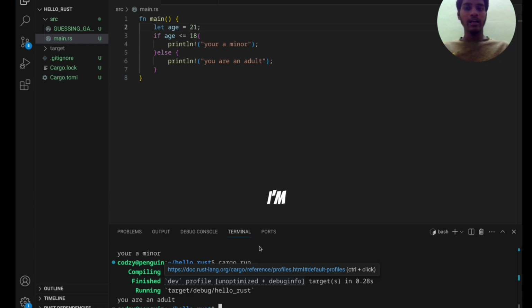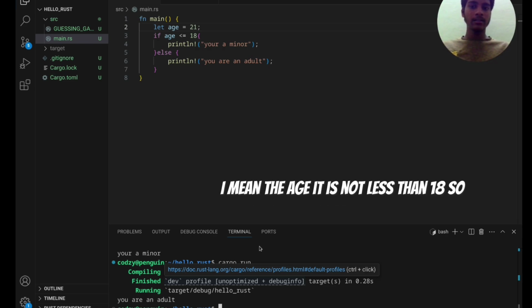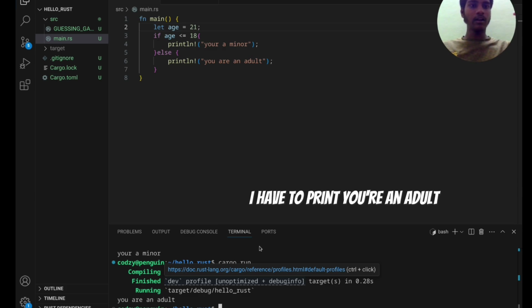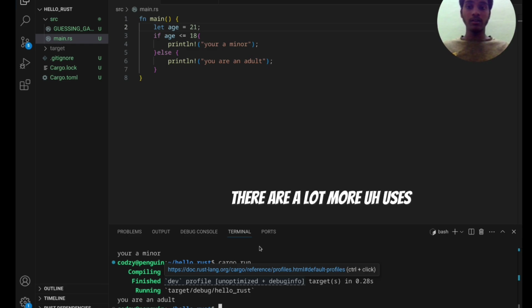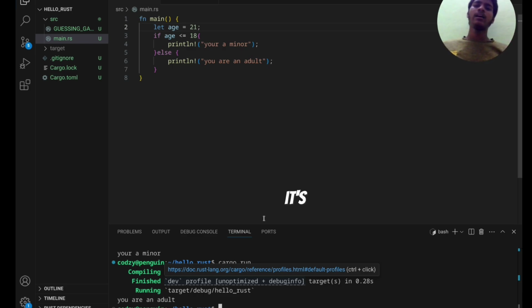I'm using the if not term so you could understand it clearly. If not means else. So else recognizes that the age is not less than 18, so it prints you are an adult. It gave us you are an adult. This happens in code where we use if and else. There are a lot more uses of this. We are going to have another example. It's a bit easy.